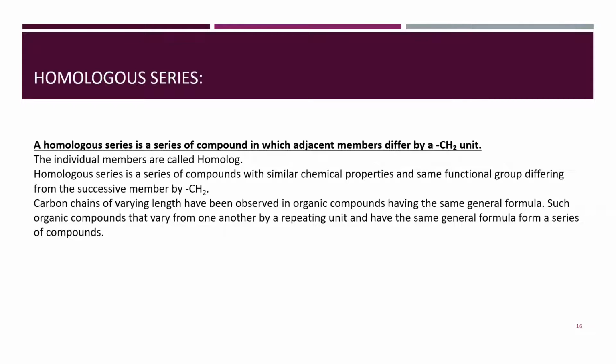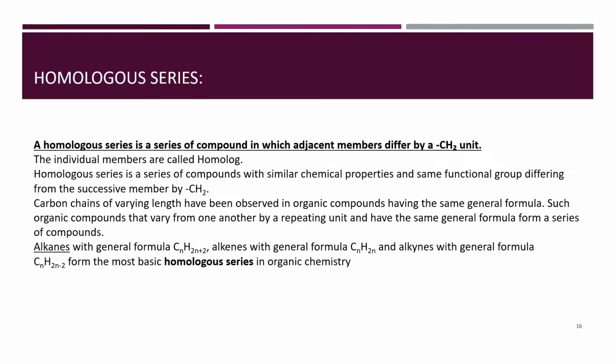Such organic compounds that vary from one another by a repeating unit and have the same general formula form a series of compounds. Alkanes with general formula CnH2n plus 2, alkenes with the general formula CnH2n, and alkynes with the general formula CnH2n minus 2 form the most basic homologous series in organic chemistry.